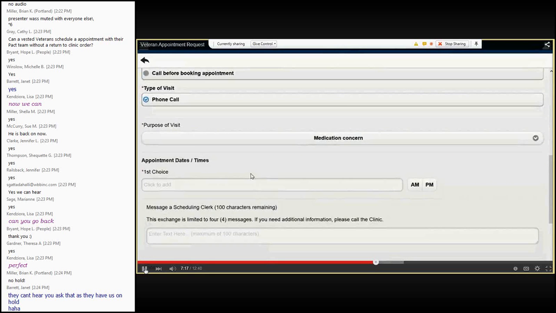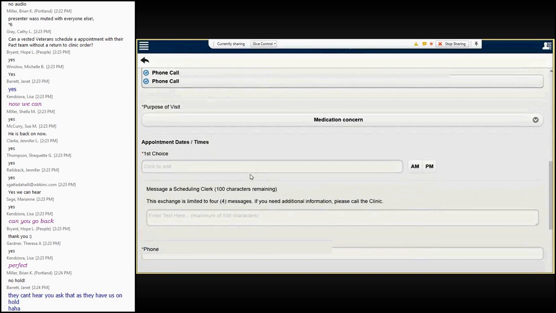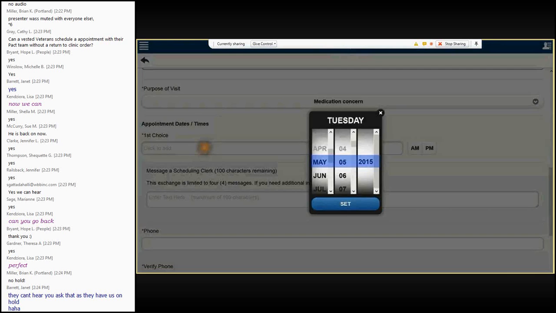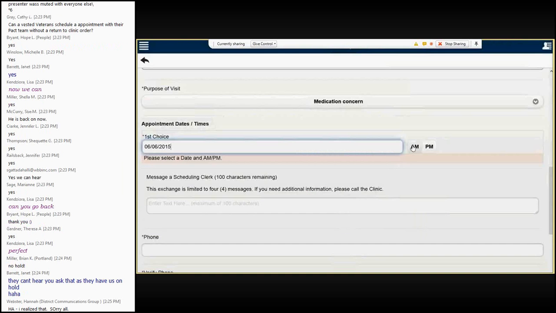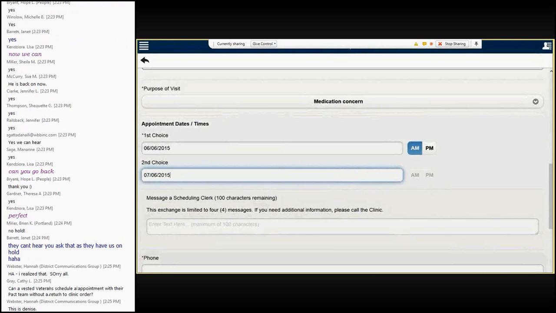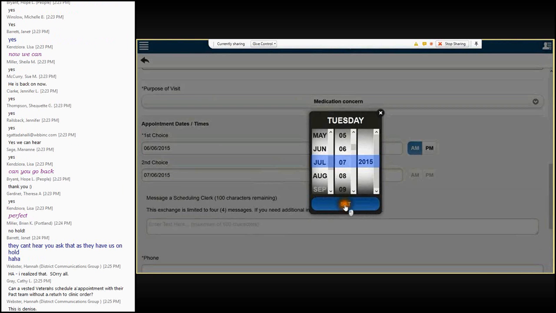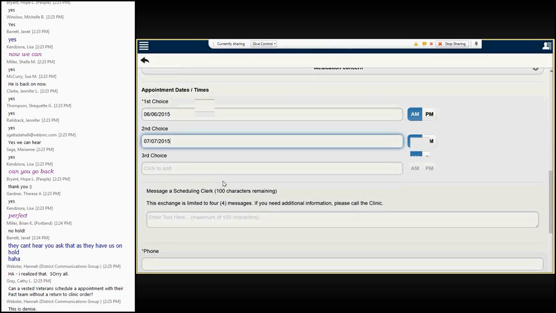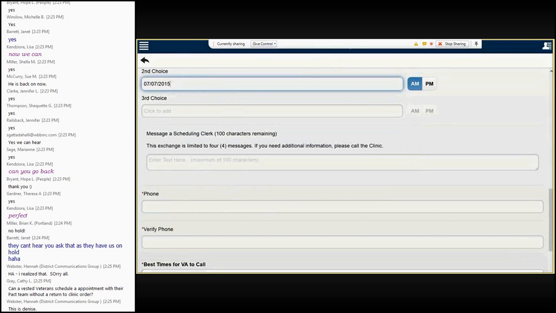Veterans can then select up to 3 preferred dates and times of day. Any additional information can be entered in the message box. This is not a chat function. Schedulers will receive the message with the appointment request and will respond in about 2 days.